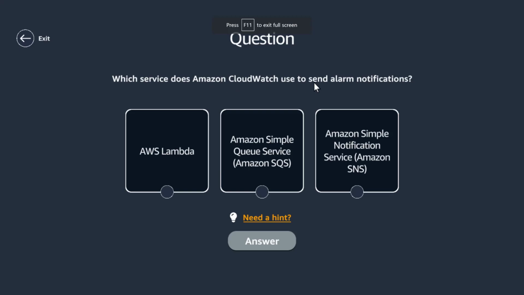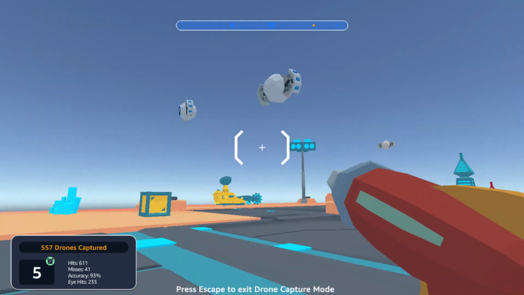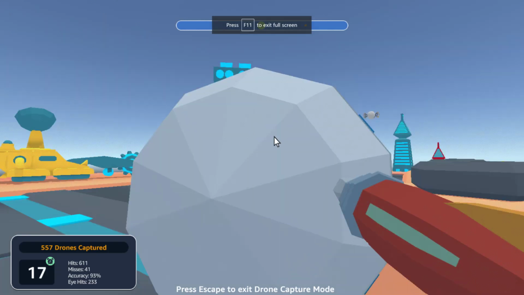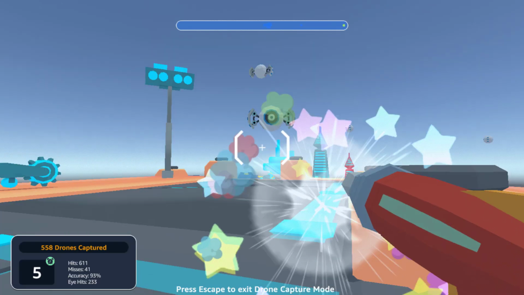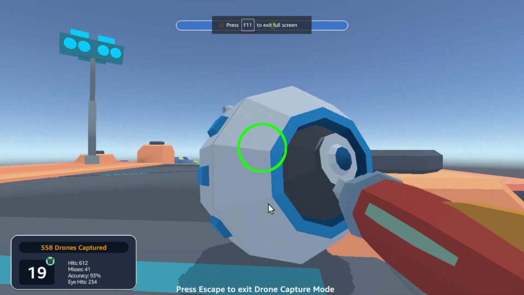Which service does CloudWatch use to send alarm notifications? SNS. 4 2. And let's do one more. I don't know. I'm not doing it because my score is low. I'm just doing it because I want to make sure that we are done with traffic. We are not. See, what are good reasons to use traffic mirroring? Content inspection, threat monitoring. 5 2.